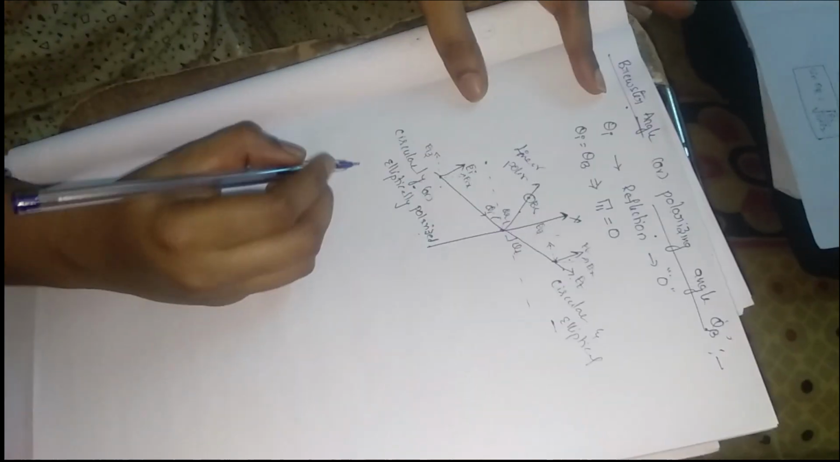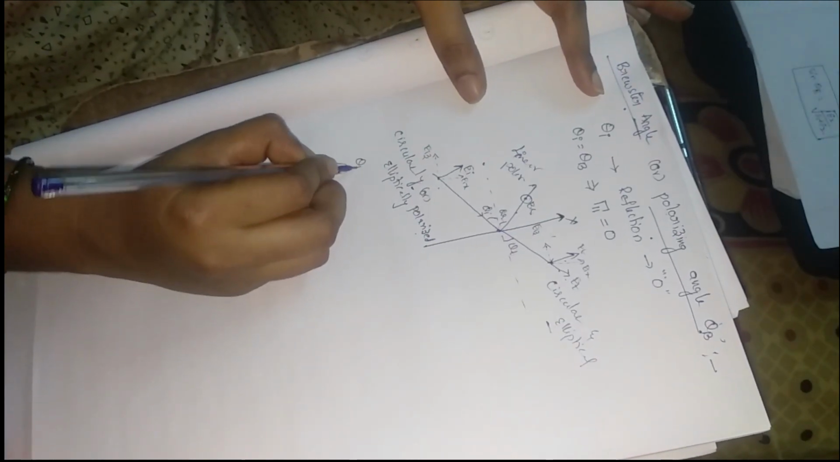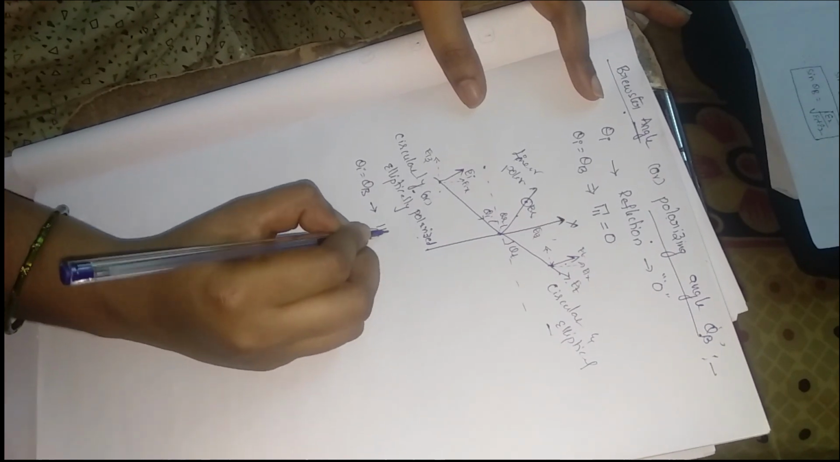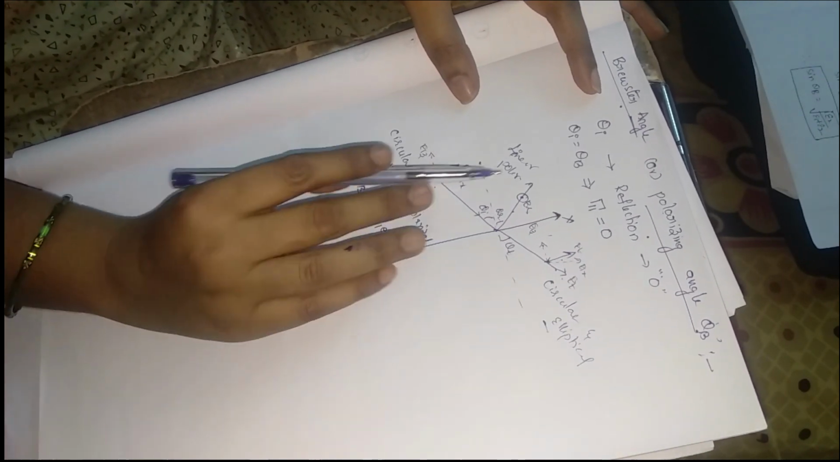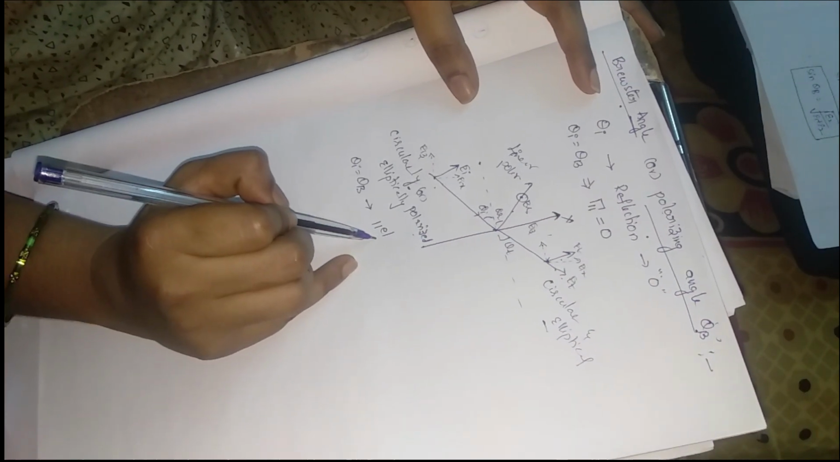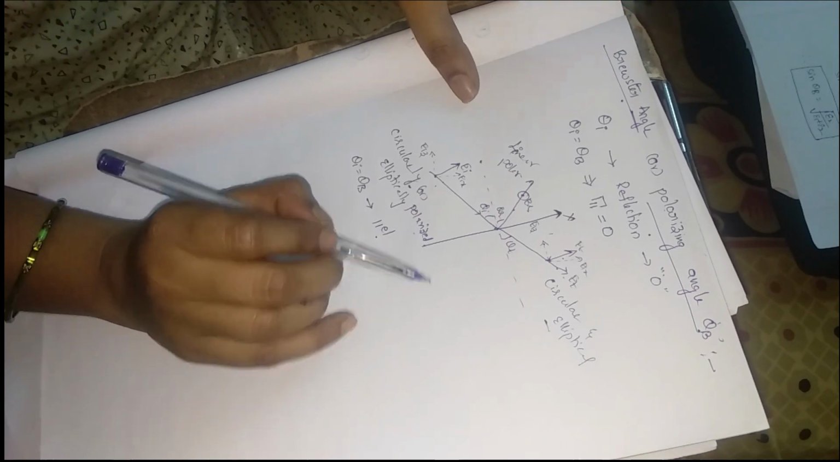So the Brewster angle occurs whenever the incident angle theta I equals theta b, especially in parallel polarization. This Brewster angle doesn't exist in perpendicular polarization. The Brewster angle exists only in parallel polarization.